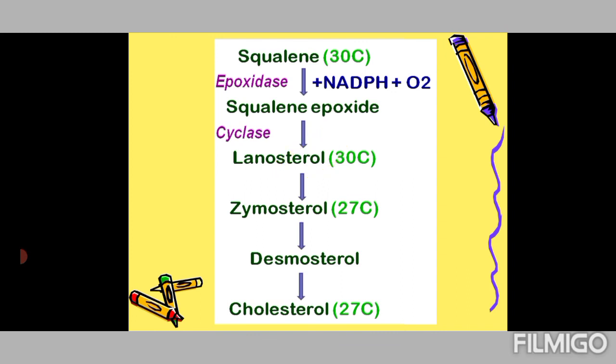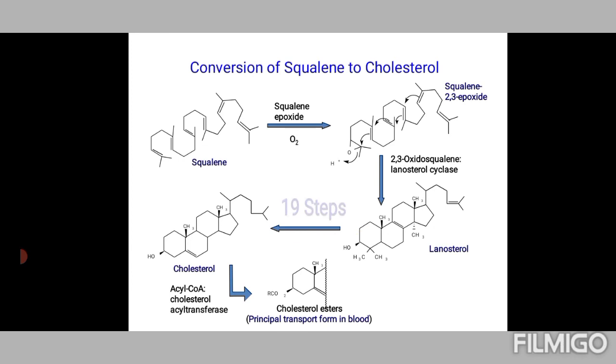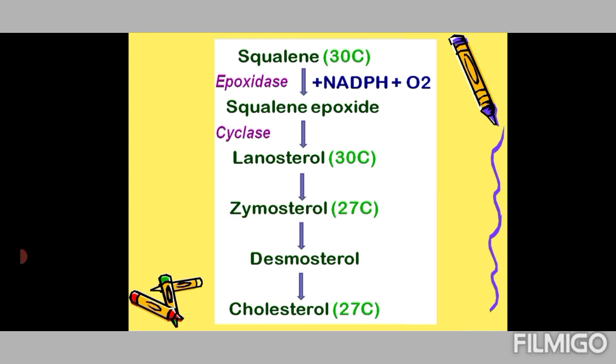And lanosterol, a 30-carbon compound, gives rise to zymosterol at 27 carbons, desmosterol at 27 carbons, and finally cholesterol. This process actually takes place in 19 steps. So it's not a single simple step. It's an elaborate process, and not much of it is clearly understood. It involves a number of enzymes, as shown here. So this is what happens.